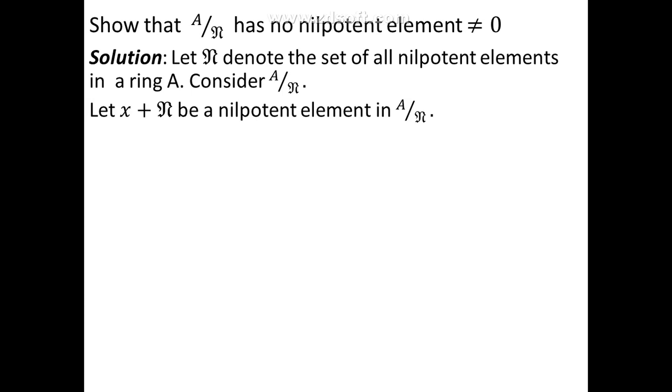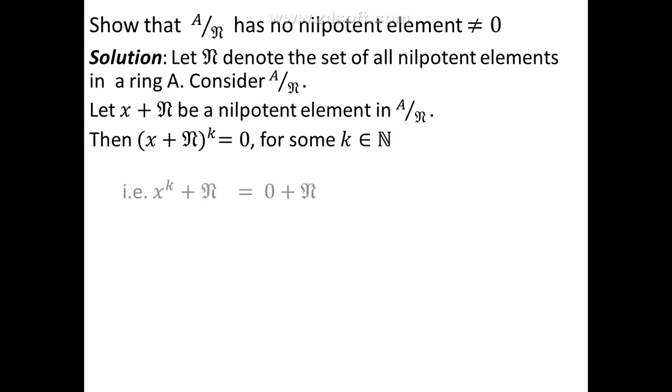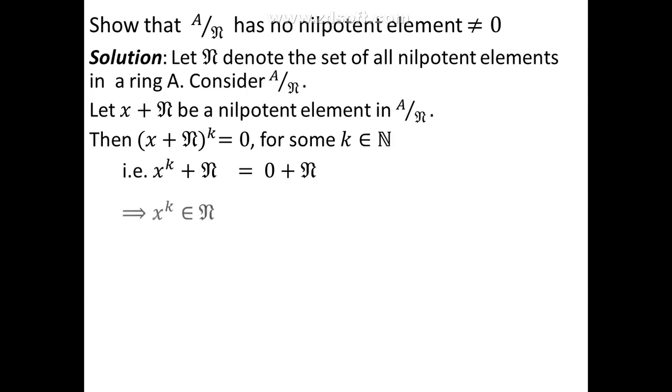Then the definition of nilpotent element says that (x + n) raised to some positive integer k must be equal to 0. Now using the definition of multiplication in the quotient ring, we get this as x^k + n is equal to 0 + n. Remember that the 0 in the quotient ring A/n is nothing but the coset 0 + n. Now the equality of these two cosets implies x^k belongs to n, where again n is the nilradical of A, remember this.